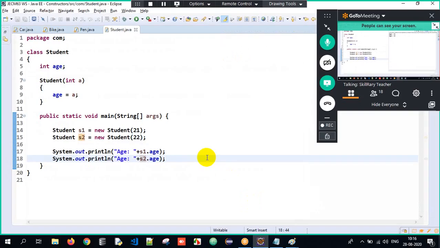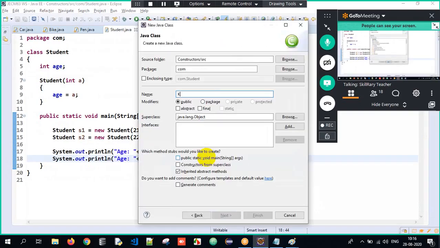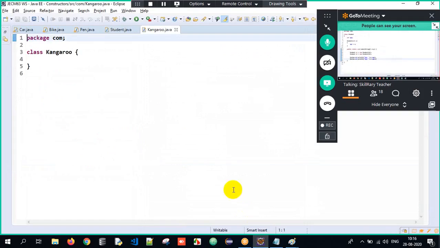Okay. Now it's common sense. Control N, and I will create a class called kangaroo. I'll write it as package level because you don't want a public access specifier. So I'll write it as package, and then I'll tell finish. Okay, done. So you understood the beautiful class here, right?